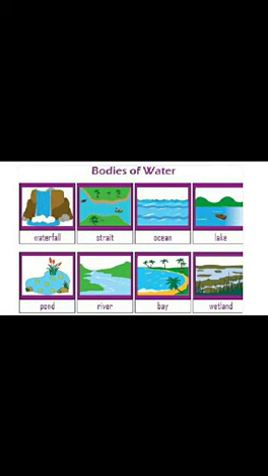Then we will move towards different bodies of water. After coming to earth, the rainwater is stored in different forms, and these forms are of various types. For example, waterfall, ocean, lake, river, pond, etc.